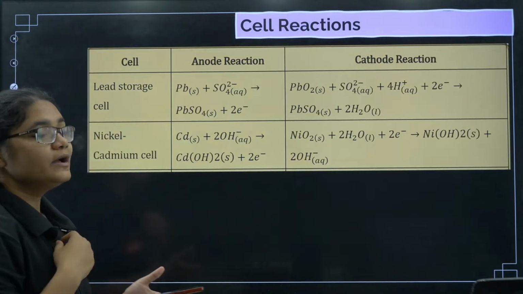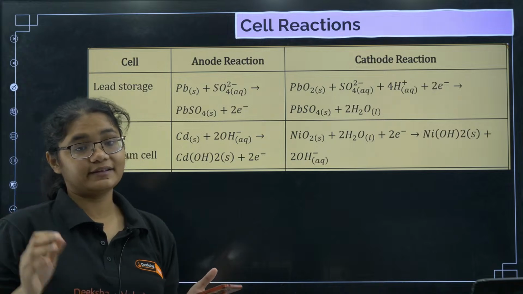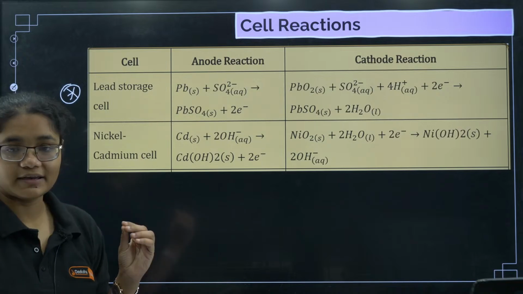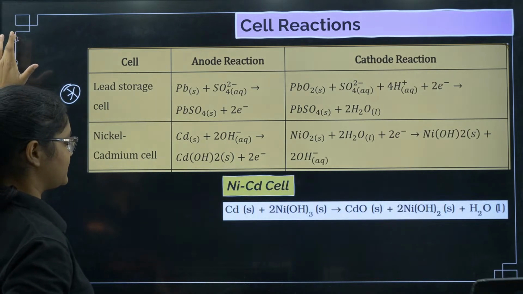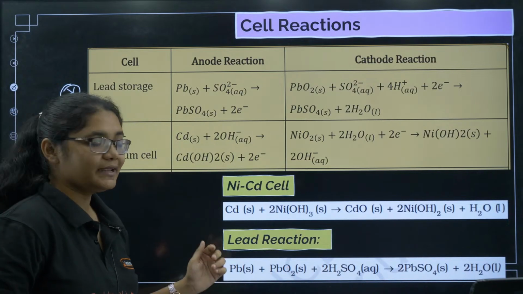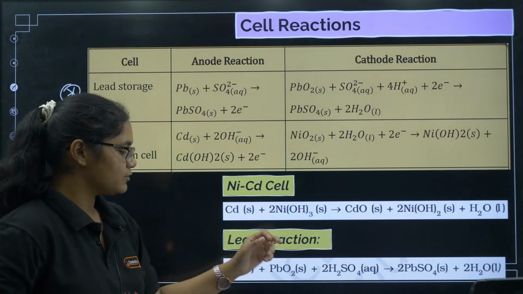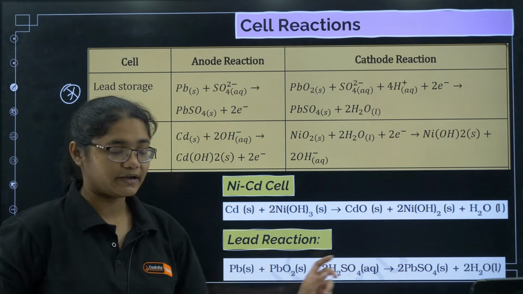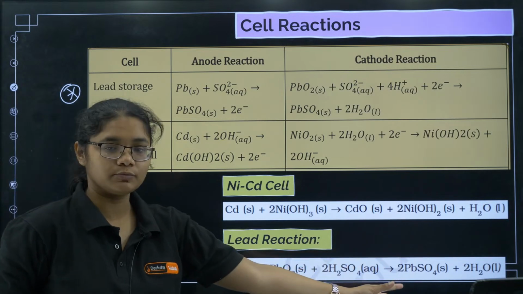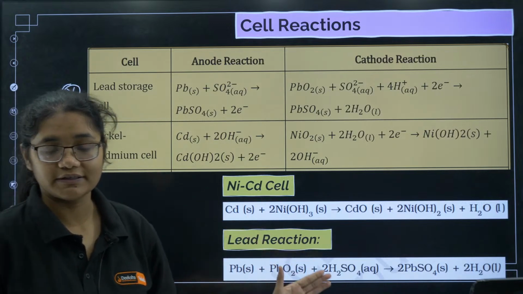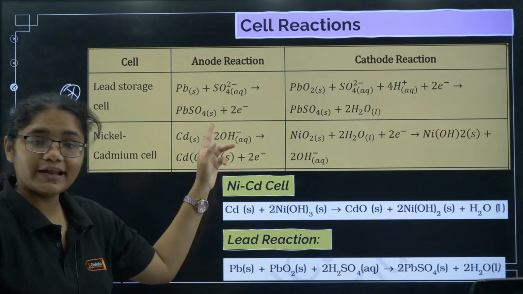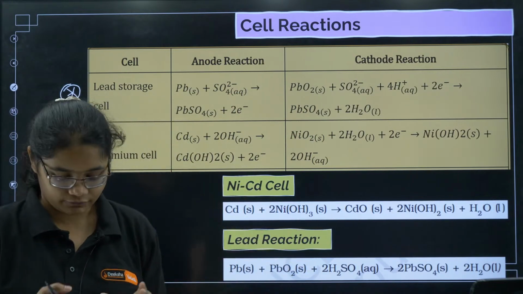Next we will go to lead storage cell. This is very important. Lead storage battery is very important. You need to know the entire equation here. This is a previous year question that has been asked from here. So please see what is happening in the lead reaction. Generally, in the lead reaction, lead gets oxidized, Pb0 to Pb plus 2. It is getting oxidized, 0 to plus 2, and here Pb plus 4 is getting reduced to plus 2. You should know which one is getting oxidized and which one is getting reduced. And this is your anode reaction, this is your cathode reaction, that you have to remember.